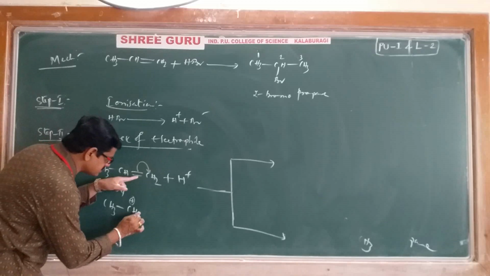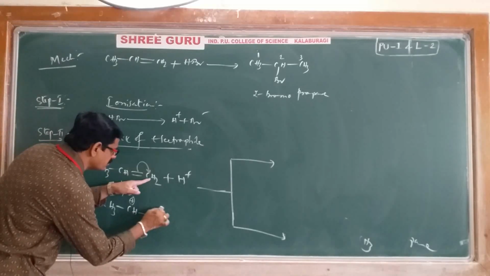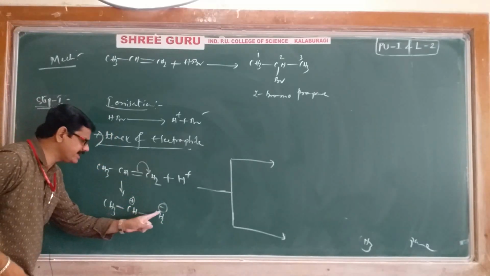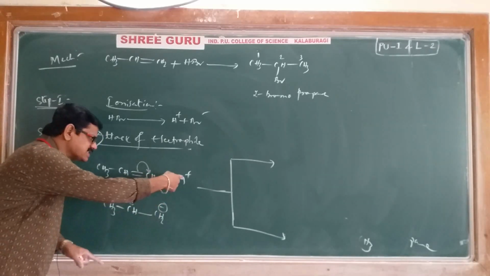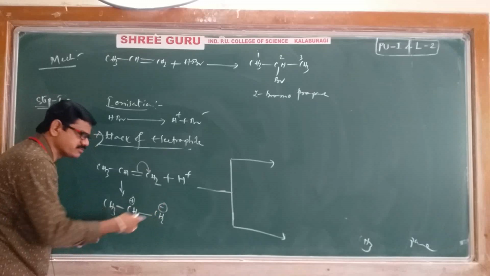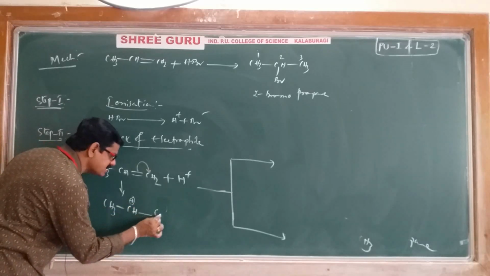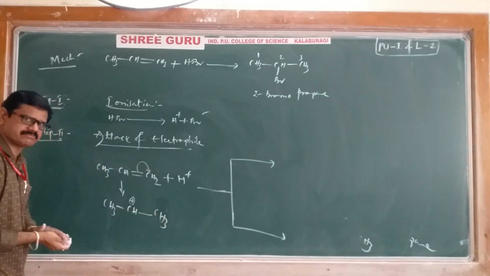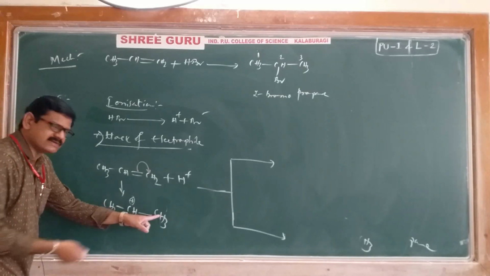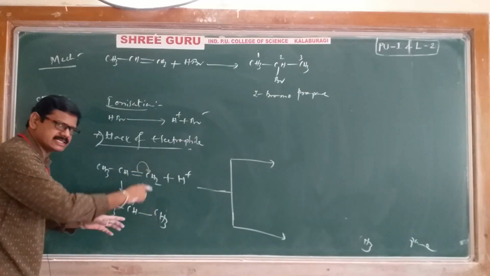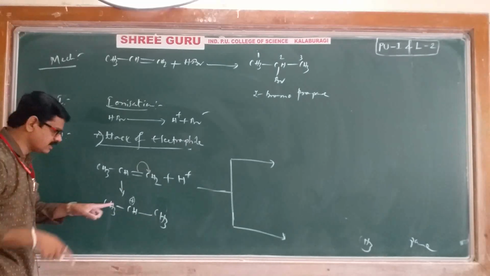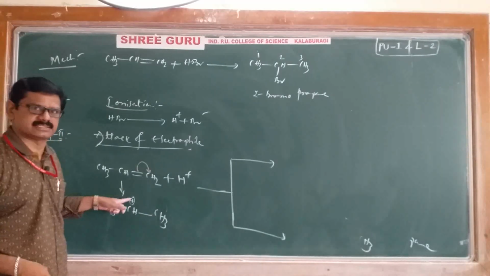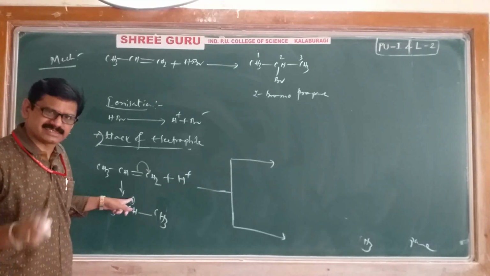Now here the double bond is converted to a single bond. You will get a CH2 minus. And where minus is there, our electrophile will come and attack. That's why H plus and CH2 minus. Now this part becomes CH3, because after the electrophile attacks here, the minus charge is nullified, and just a CH3 is left. But the middle carbon is having positive charge as it is.